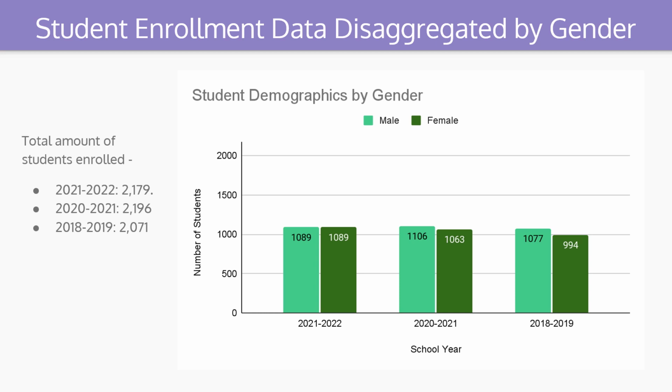In 2021 to 2022, we had an even amount of males and females at the school. In 2020 to 21, we had more males than females. And as well, in 18 to 19, we had more males than females at the school.